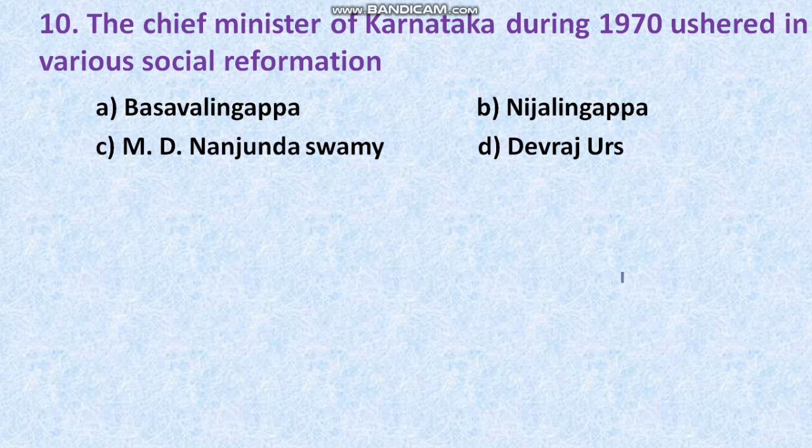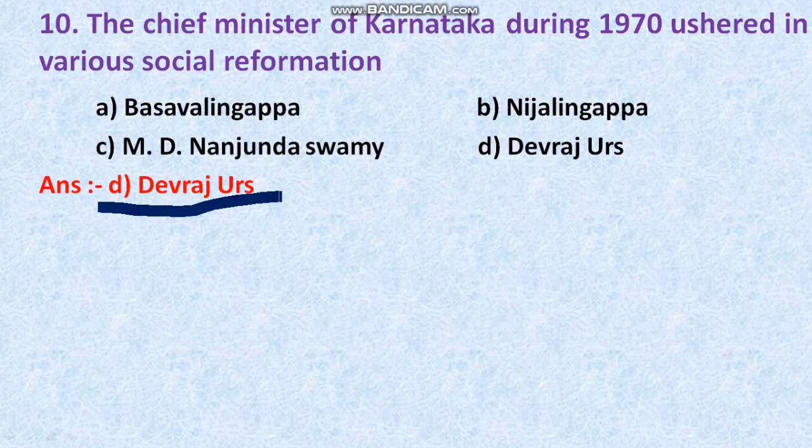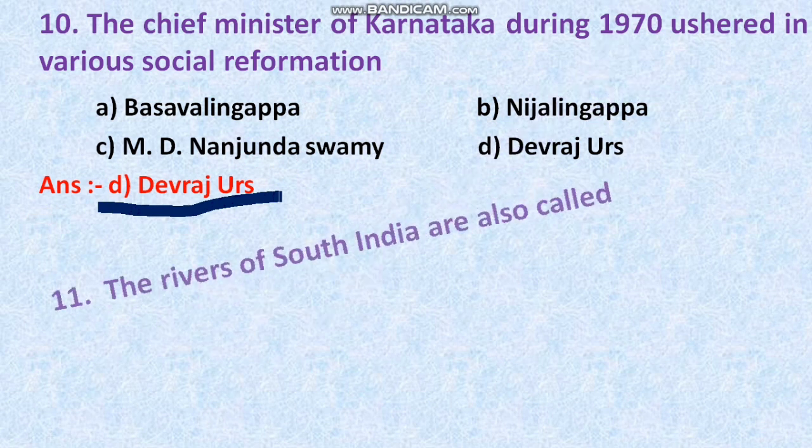Among these four, which Chief Minister made lots of social reforms in 1970? Do you have any guess, students? The right answer is option D, Devaraj Urs. Option D, Devaraj Urs is the right answer. Okay, now let's move on to the next question.